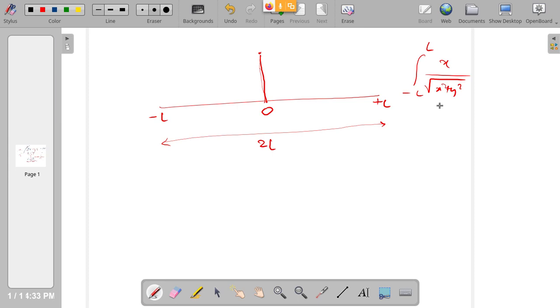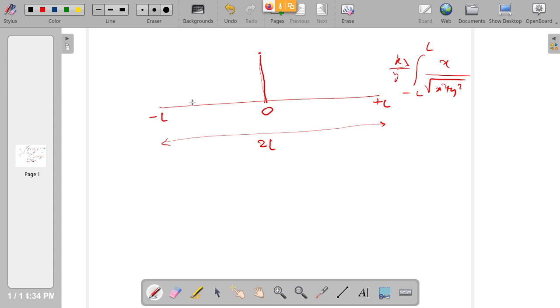I can do this. Of course, whatever constants we have, that is k by y into lambda, are outside. This way I can do it, but it is somewhat simpler.